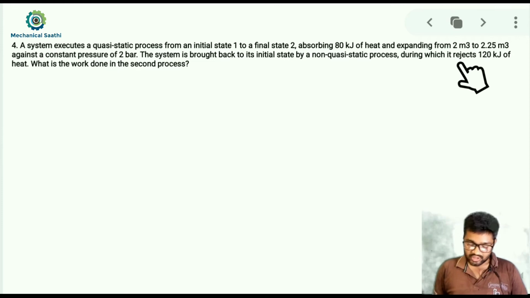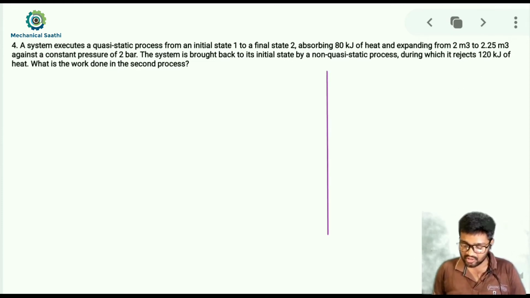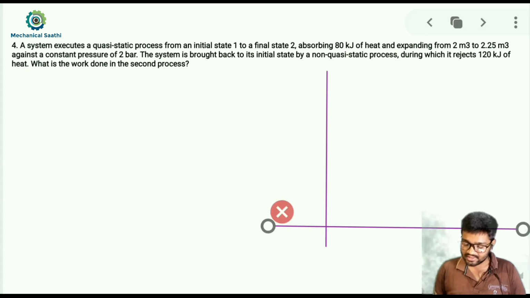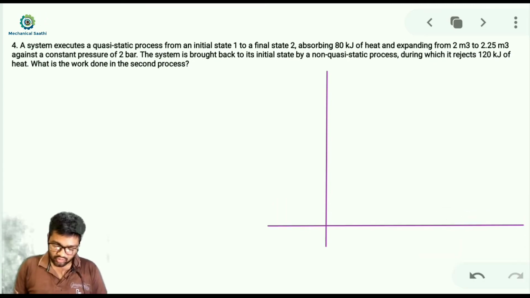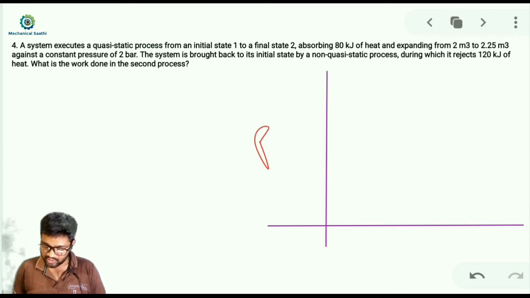Okay, so let us try to draw it. Let me draw pressure on the y-axis and volume on the x-axis. In this we will be taking the pressure, and in this we will be taking the volume. Volume in terms of meter cube, and pressure is given in terms of bar.